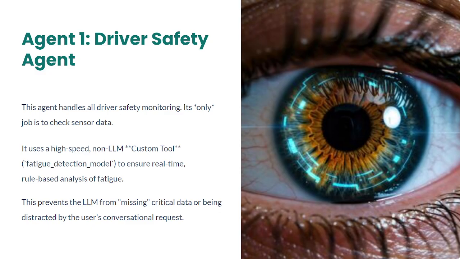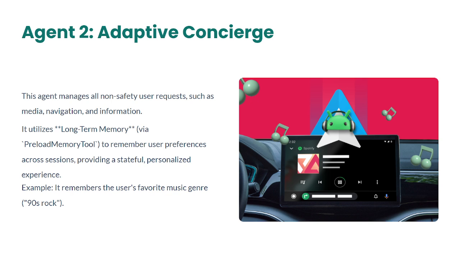Here it will be getting the values like the eye closure rate and other steering deviations. And if you want, we can add all other things that we want to check in the future. And next comes the adaptive concierge. Here it is going to know about all your interests, all your favorite things.